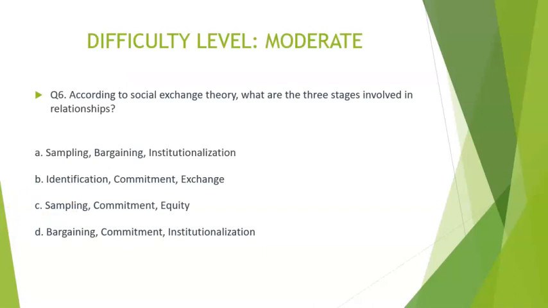Now let's move on to the moderate difficulty questions. According to the social exchange theory, what are the three stages involved in relationships? Let's look at the options. Option A, sampling, bargaining, and institutionalization. Option B, identification, commitment, and exchange. Option C, sampling, commitment, and equity. Or option D, bargaining, commitment, and institutionalization. The correct option is option A.